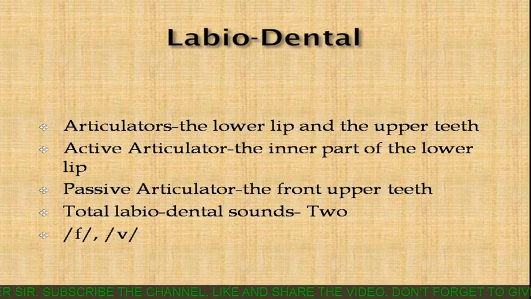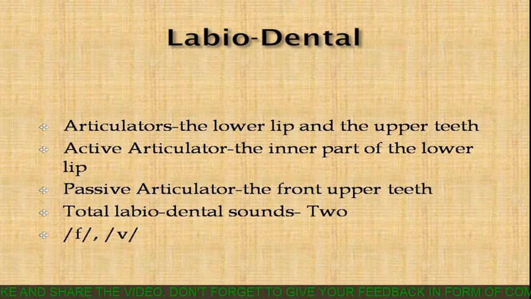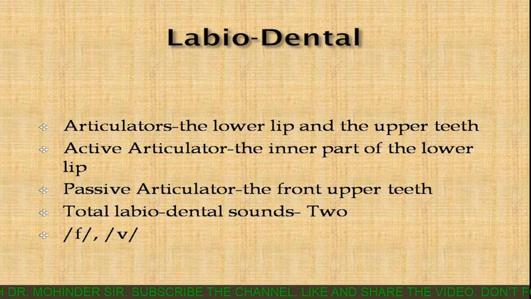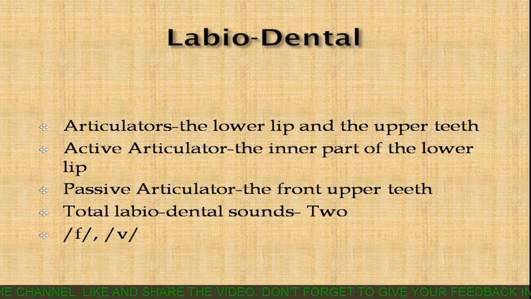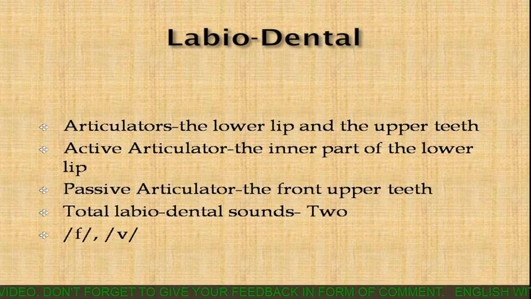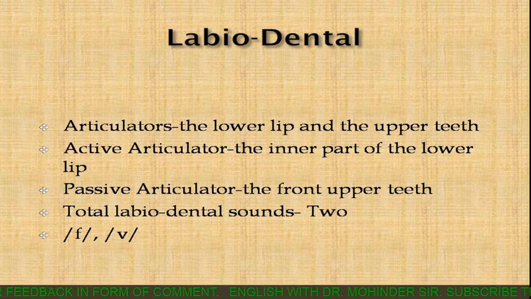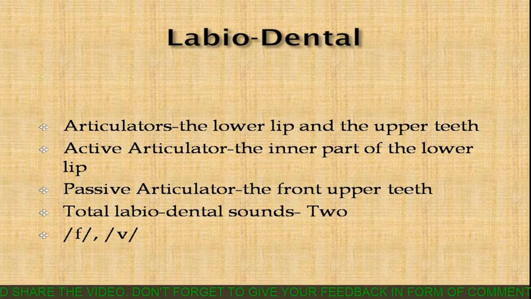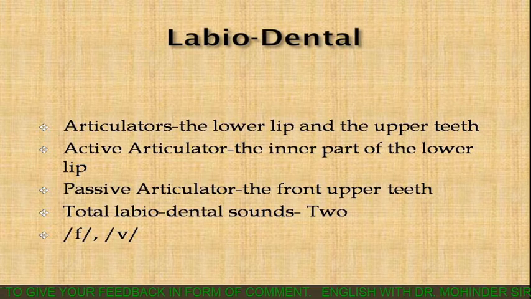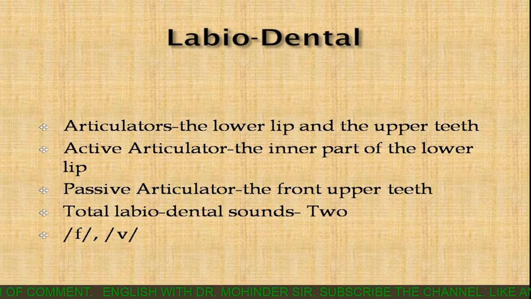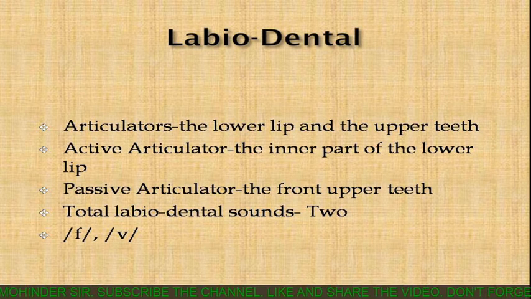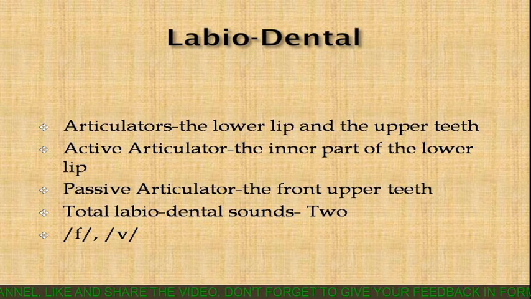The passive articulator is the front upper teeth, because the upper teeth also have two portions, front and inner, inner meaning the back part. There are two labiodental sounds in English, f and v.